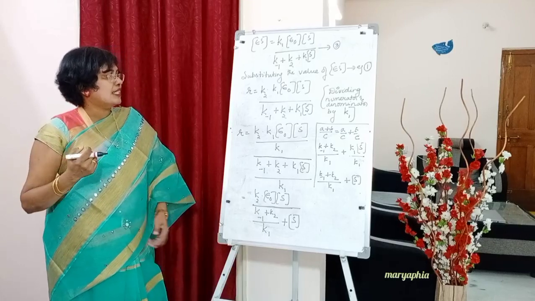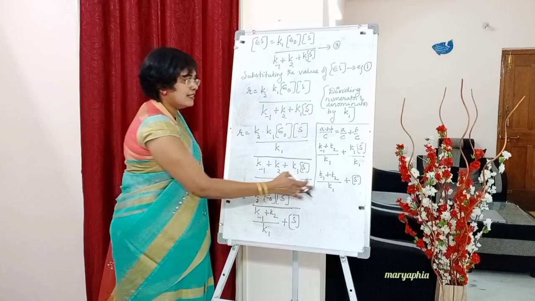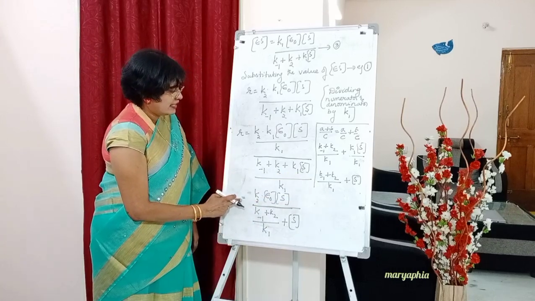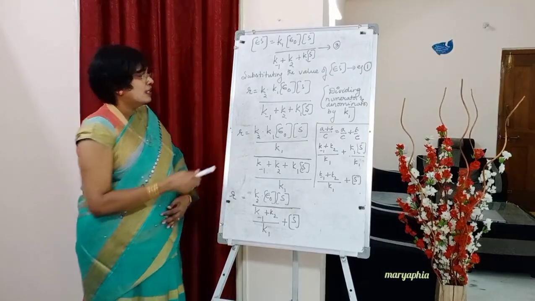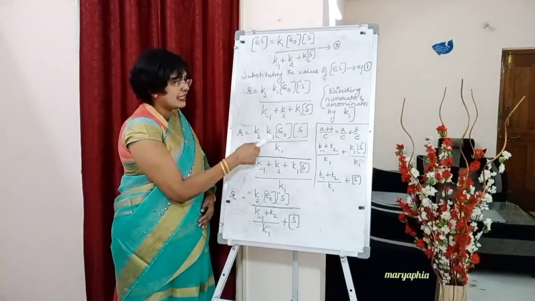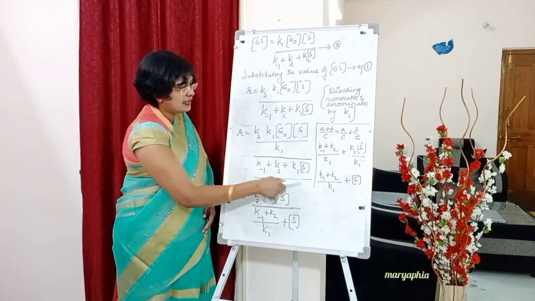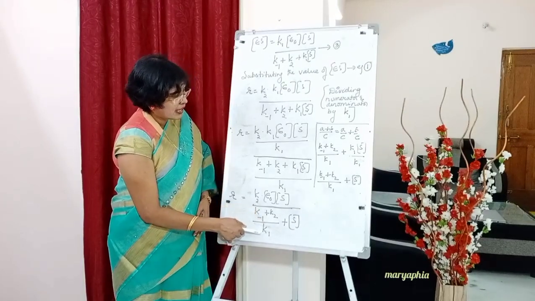K minus 1 plus K2 by K1 plus S concentration. So this I am writing directly here. So R is equal to K2, K1 cancelled, so E naught concentration S concentration by K minus 1 plus K2 by K1 plus S concentration.